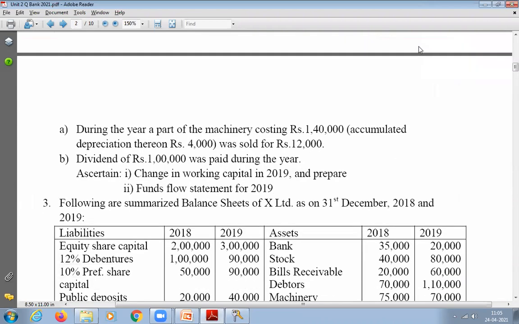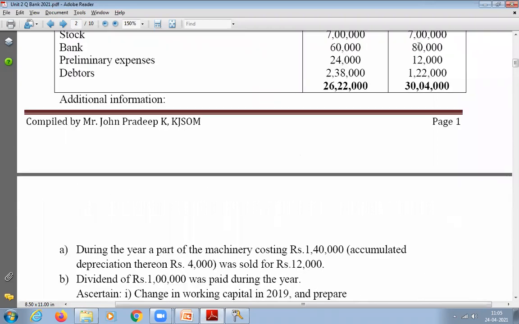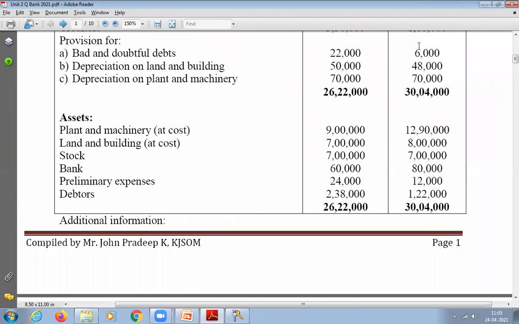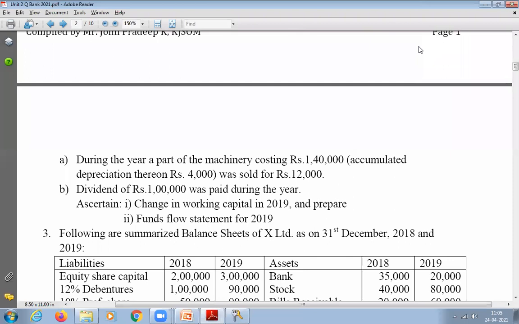I think these are actually called the hidden transactions. I'll tell you what is the amount which is increasing in plant and machinery. How much increase? 3,90,000. But in that, how much worth of machinery has been sold? 1,40,000 only. But it is not tallying with 390,000, right? That means there is something else that has happened. That is what is called a hidden transaction.